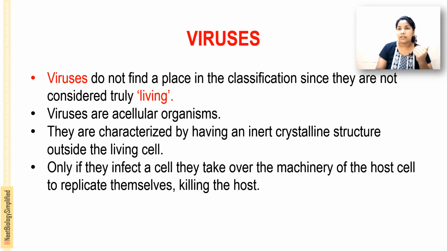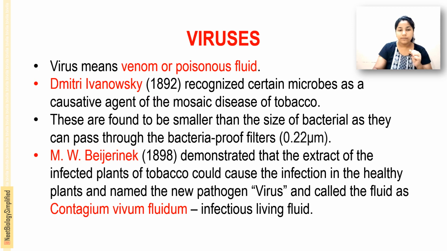Once they infect the host cells, they use the host cell machinery to multiply or replicate themselves and kill the host cells. The host cell's machinery stops working for the host, and the viruses use up those machineries to divide and replicate themselves, because outside the cells they are inert. And virus usually means venom or poisonous fluid. Initially it was regarded as a venom or poisonous fluid.